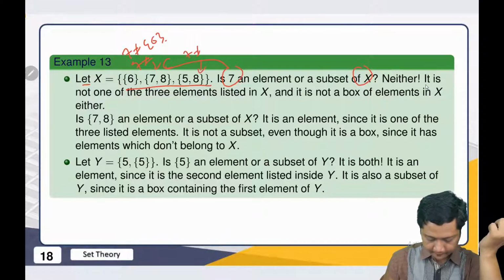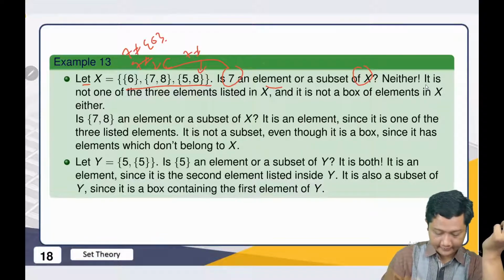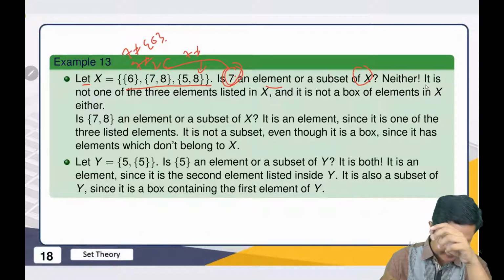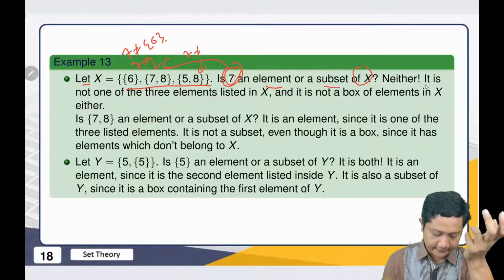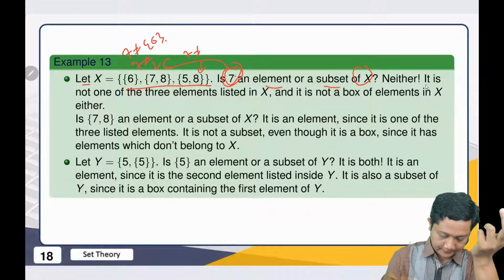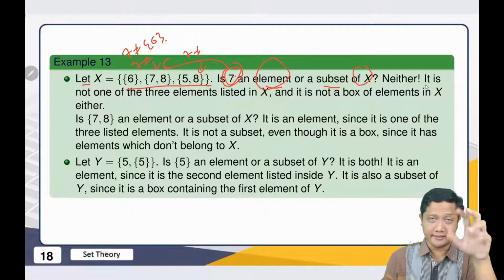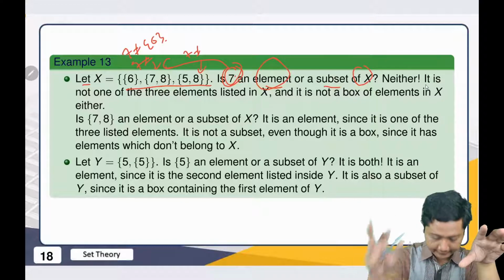So we say that 7 is not an element. And is it a subset? Of course not, because it contains only a single element. It's not a set. So that's why we cannot say that it is a subset. Hopefully this example makes the difference between elements and subsets more clear.